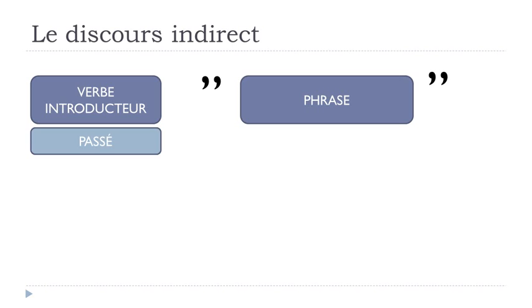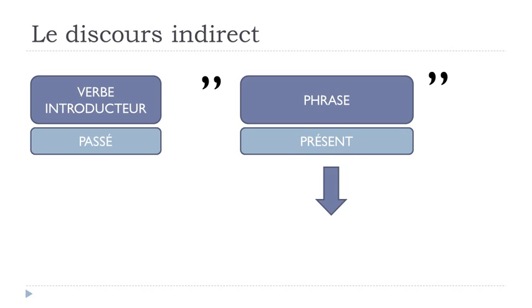Okay? So the first example is if we've got this verbe introducteur in the past form. And for all the examples, I will put this first part at the passé composé, so it will be easier that way. If we've got the second part here at the présent, this part will have to change.